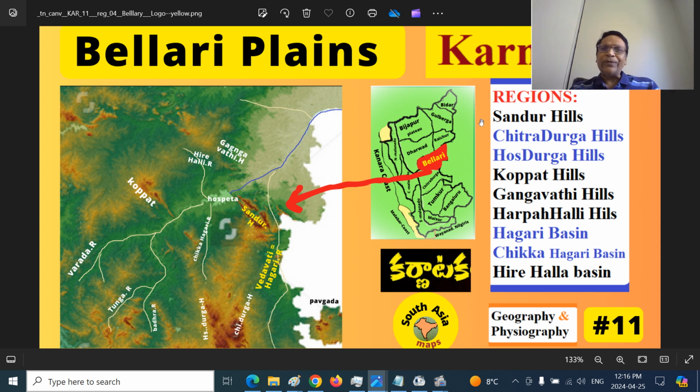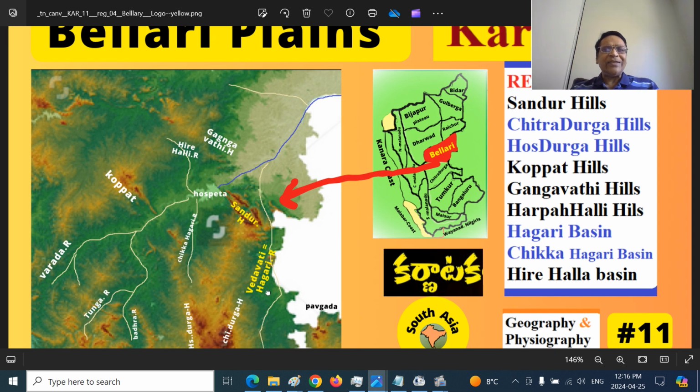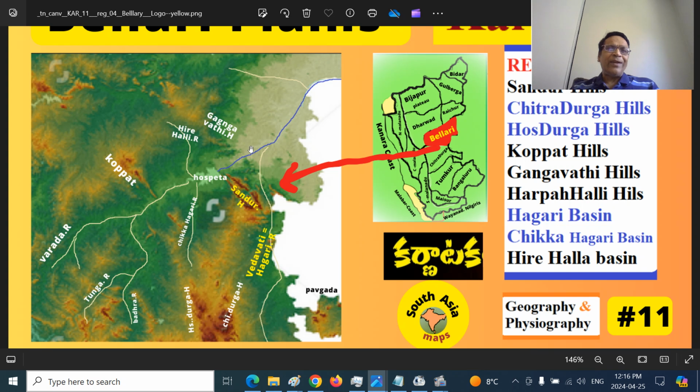So Sanduru Hills, Chitradurga Hills, Hosdurga Hills, Koppal Hills, Gangavati Hills, Harpanahalli Hills. There is a spelling mistake here. Hagari Basin, Chikka Hagari Basin, Hirehalla Basin. These are some of the physiographic sub-regions in this area. This is our landmark Pampa River, also called Tungabhadra River. This is the Bhadra River.